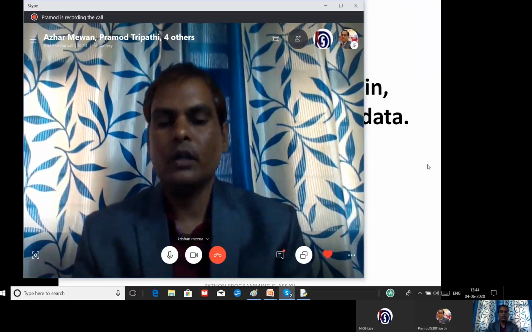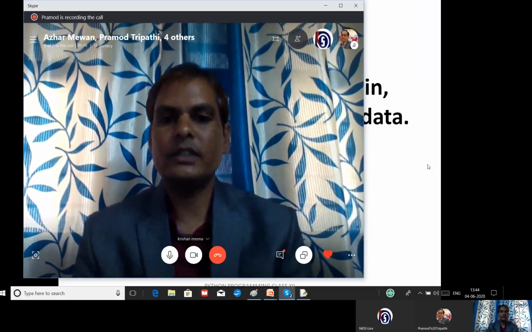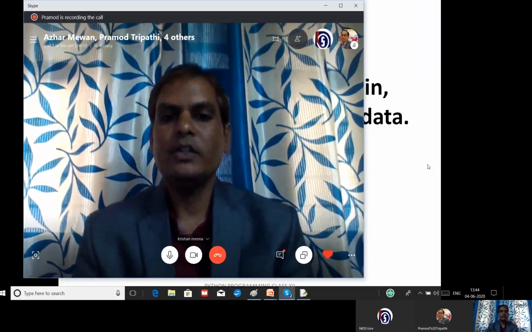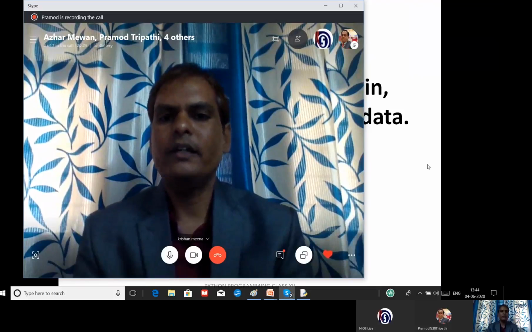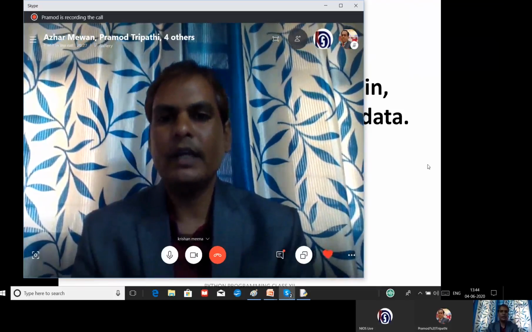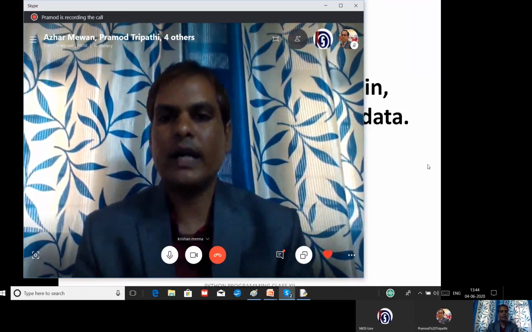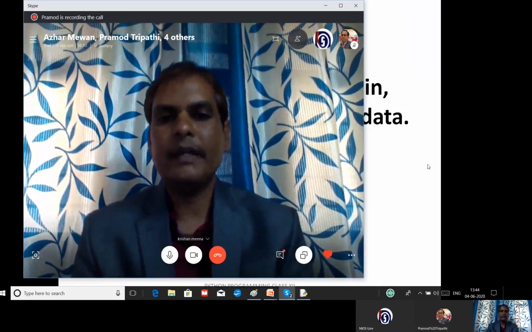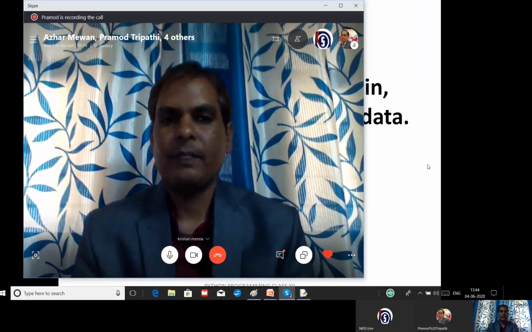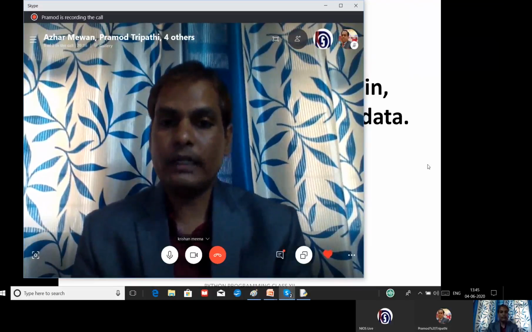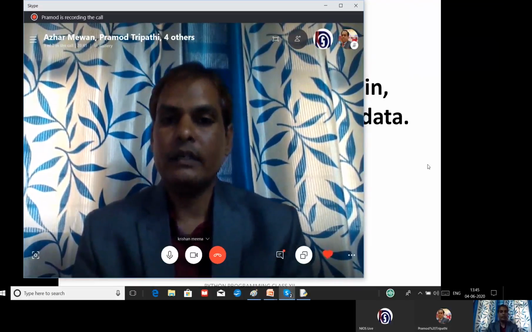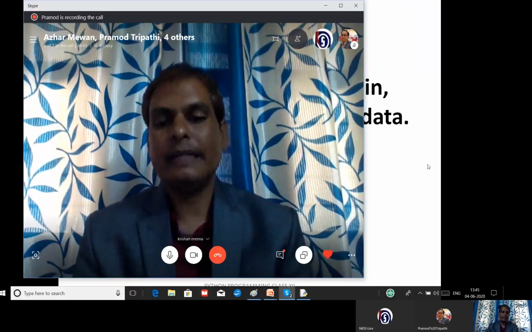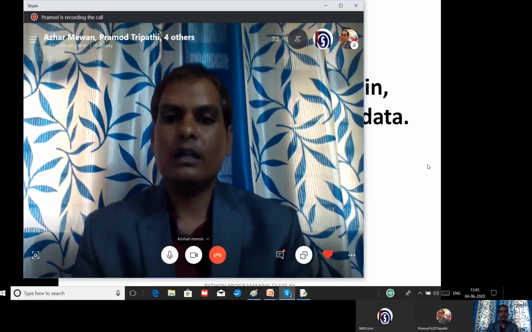One is the plus operator, which is the concatenation operator, which joins two strings together. Another one is multiplication, which is called the replication operator. It will repeat the given string several times. Whatever value you assign, that many times it will repeat. And the in and not in operators will find whether the string or substring is available in the data or not.